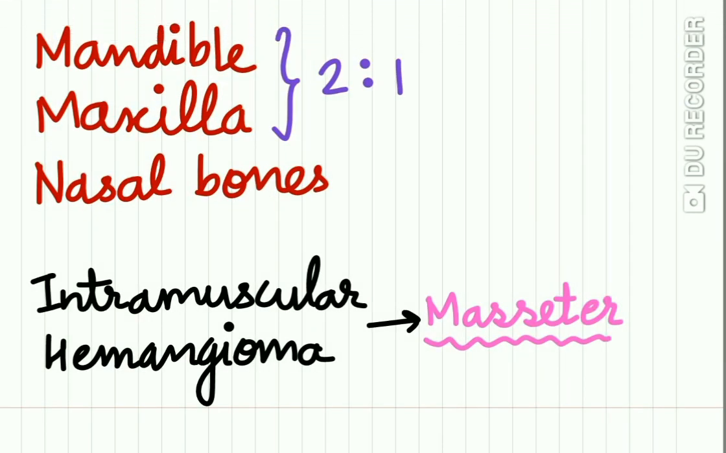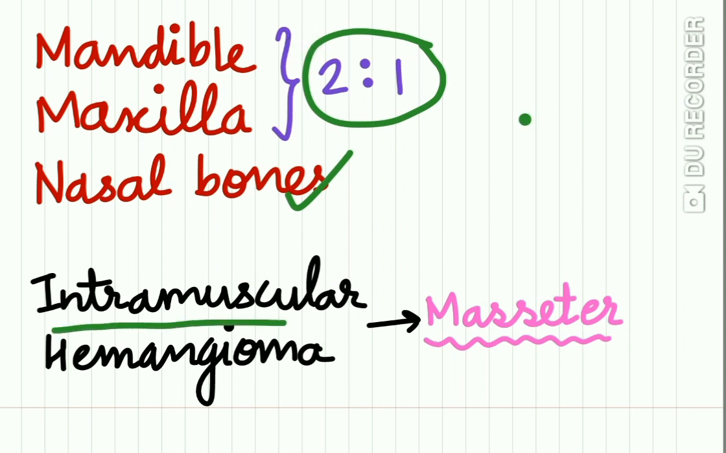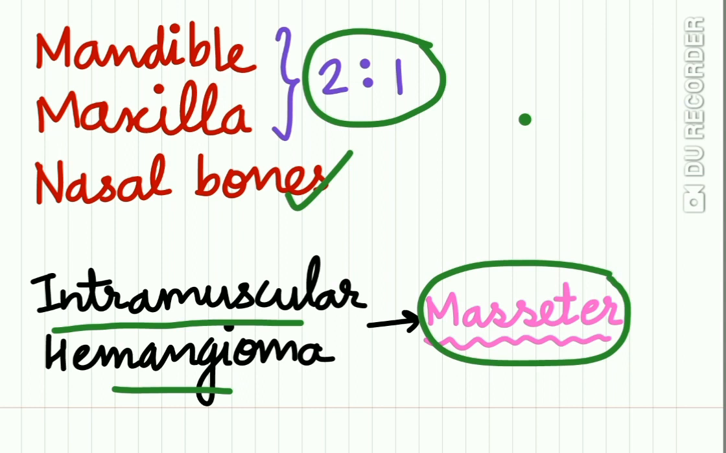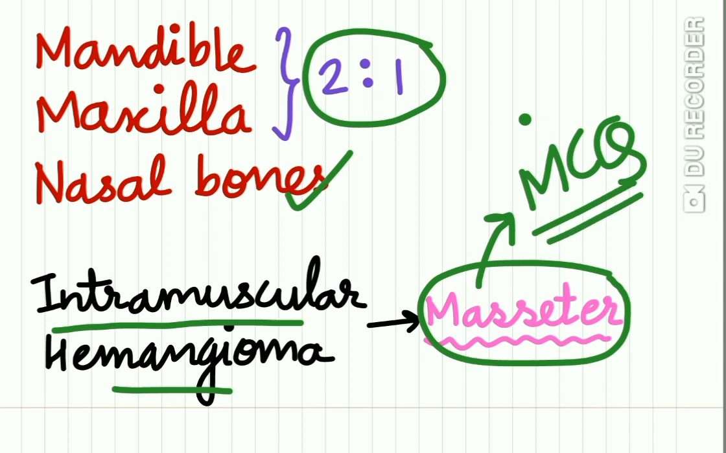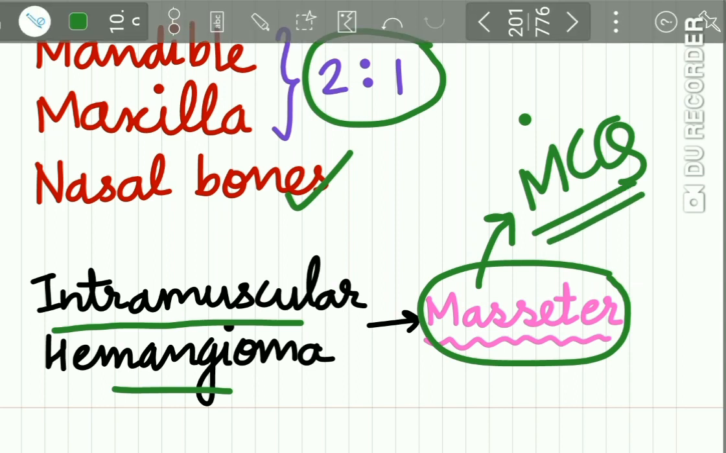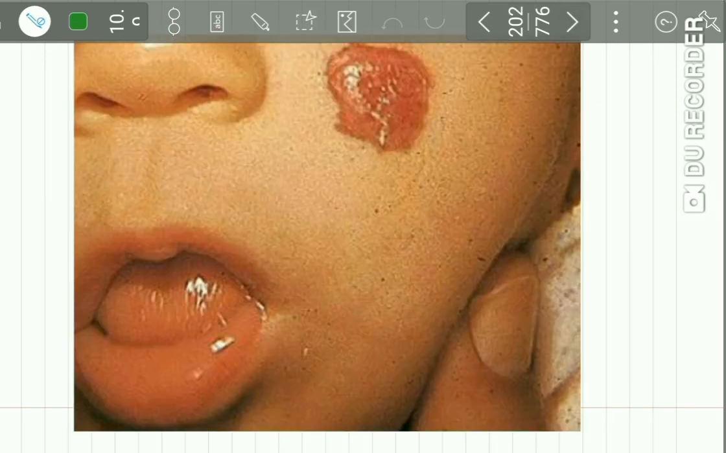Now, in jaws, mandible, maxilla and the nasal bones are affected. Mandible to maxilla affected ratio is 2:1. The intramuscular hemangioma mostly occurs in the masseter muscle. So this is an MCQ question. The intramuscular hemangioma in the head and neck region occurs in which muscle? The answer is the masseter muscle.